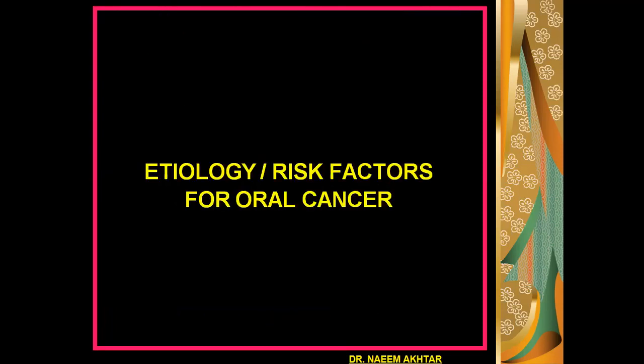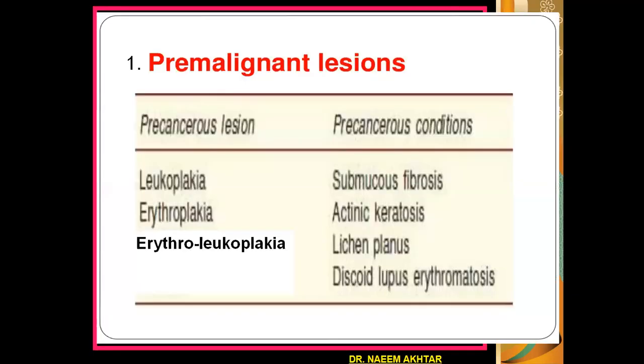Etiology, the risk factors responsible for oral cavity cancer. Number one is premalignant lesions. There are certain precancer lesions which may lead to cancer formation. These are leukoplakia, erythroplakia, and erythroleukoplakia, which have already been discussed in the previous lecture.